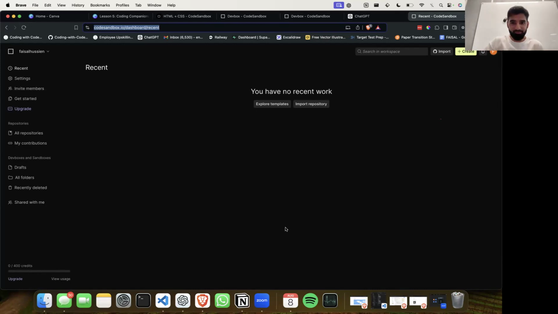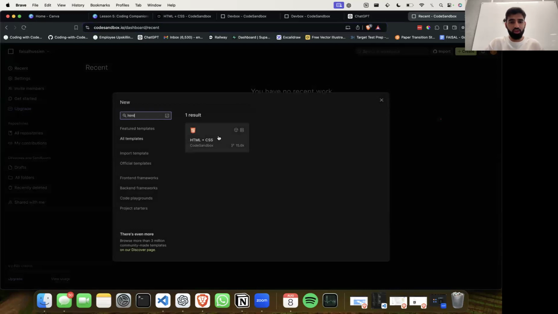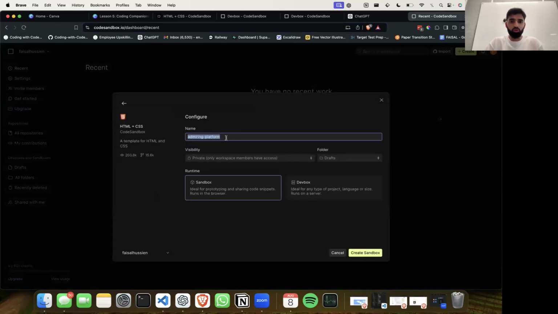So if you head here, and then again, we need to create the template, which is very similar to what we did initially, where we hit explore templates and we type in HTML and we open it up. It'll give us a name. We can call this recipe blog. And then from there, you can hit create sandbox. And I'll give everyone just a couple seconds to get there. Again, it's the same process. Just hit explore templates, type in HTML to the top left-hand input box. You should see then the option to select HTML plus CSS, and then you want to set a name for it and create sandbox.